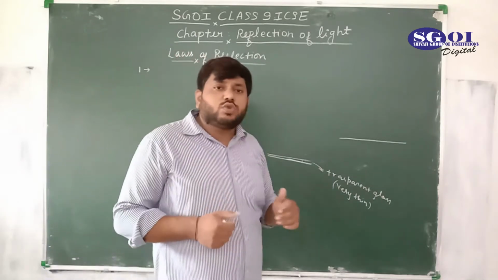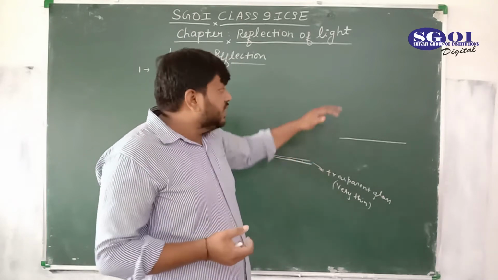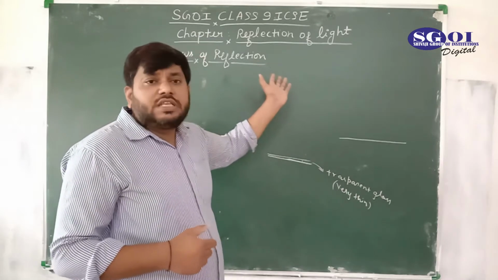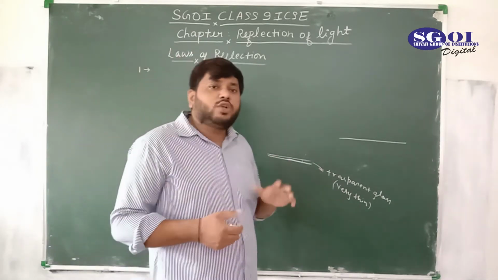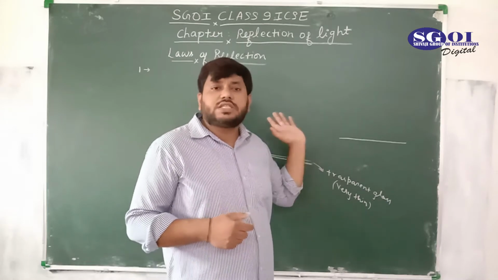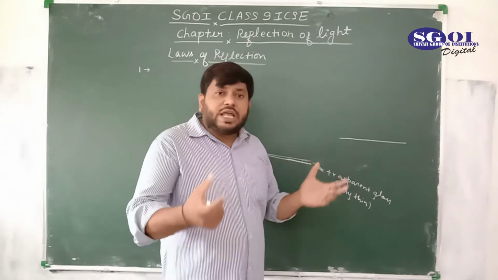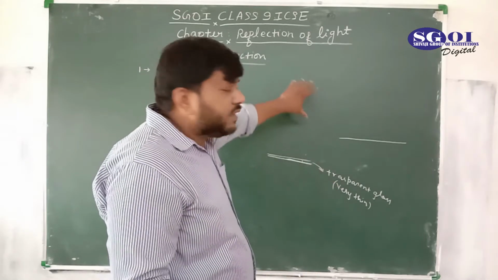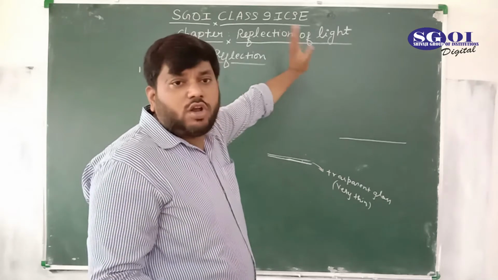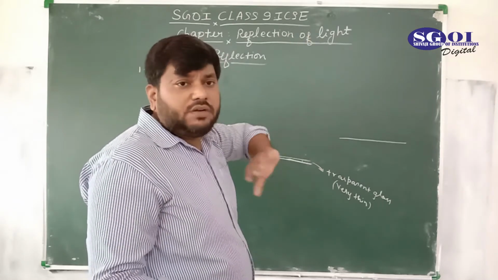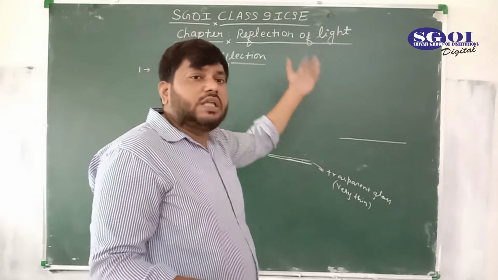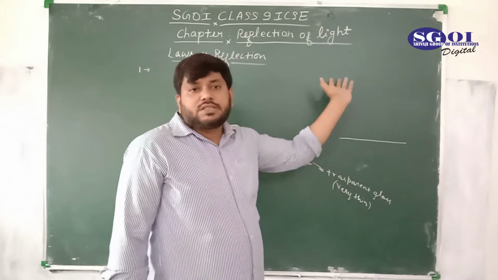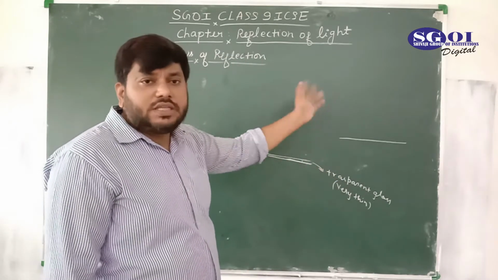Are you able to see the objects which are placed behind this wall? No. But it doesn't mean that there is no light. There is also light, but you are not able to see the objects placed behind this wall, because no part of the light is going through this wall to the other side. If it were so, then you would also be able to see the objects placed behind this wall. Okay?